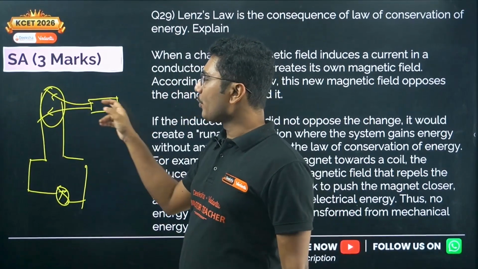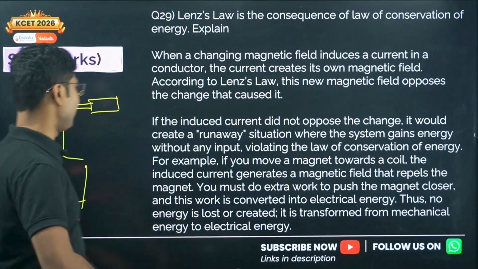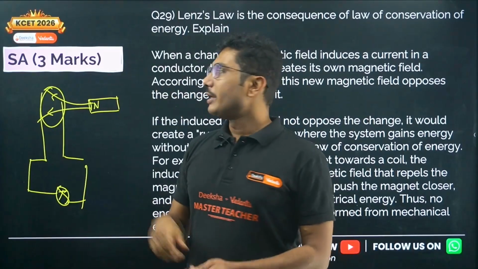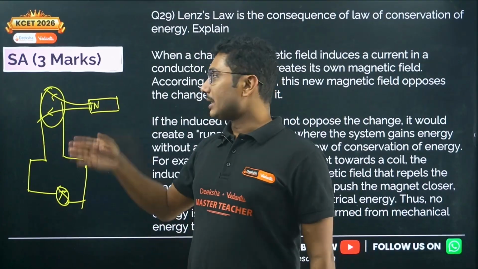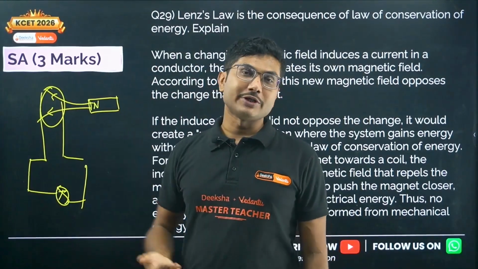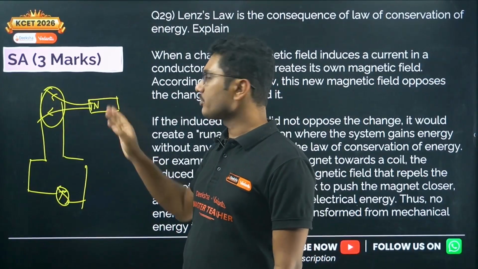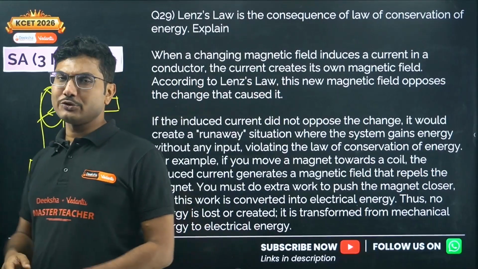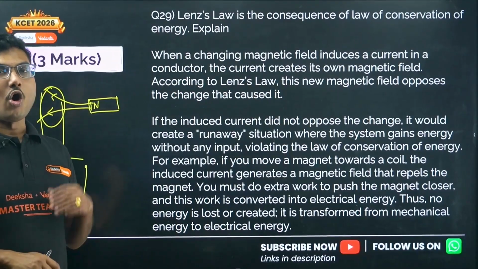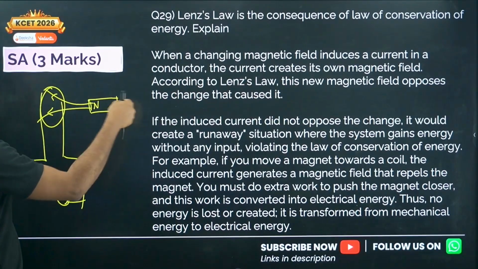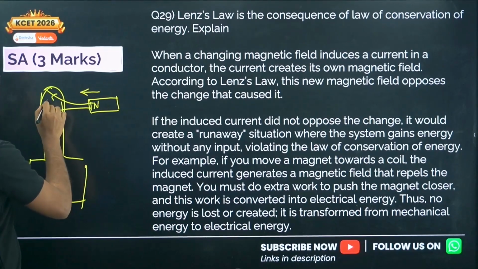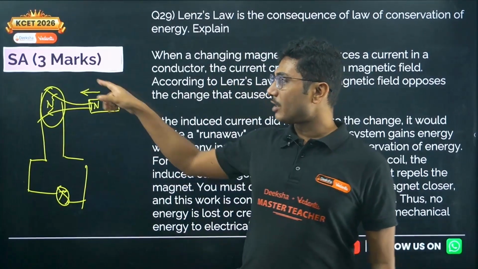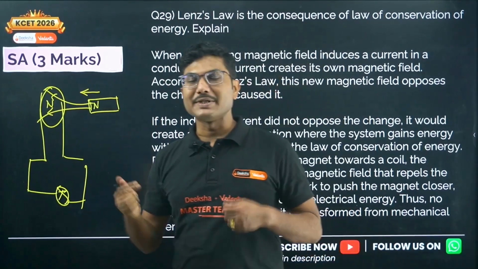So what should be the relationship between these two magnetic fields? One magnetic field is the original magnetic field, which is responsible for creating the current. The current is also producing a magnetic field, which is in response to the original magnetic field. This is called the induced magnetic field, and this induced magnetic field will oppose the cause. So suppose a north pole is moving towards the coil, then a north pole will also be produced at this end of the coil, so that they repel each other. That is basically Lenz's law.